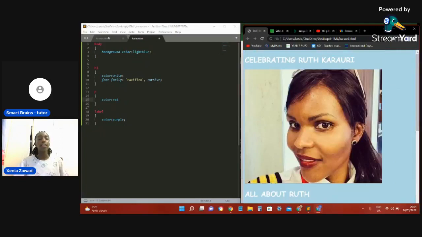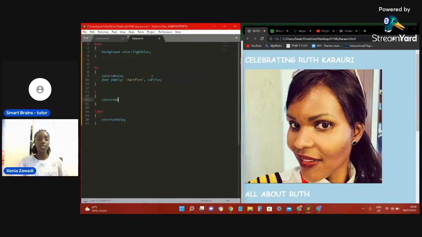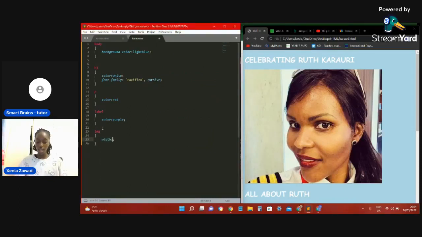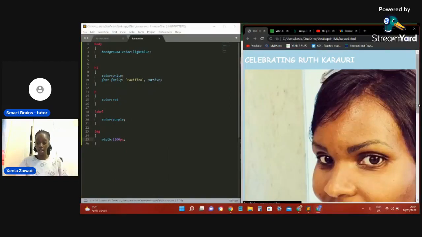Now, next, we are going to be enlarging the image. So we go to CSS, and since we are enlarging the image, you do IMG, and we are going to be enlarging the width to be 1000 px. We save, then refresh. It's bigger now.